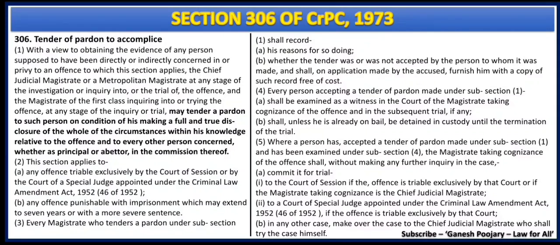Here, the court may tender a pardon to such person on condition of his making a full and true disclosure of the whole of the circumstances within his knowledge relative to the offense and to every other person concerned, whether as a principal or abettor in the commission thereof. Here, if an accomplice gives evidence, he becomes an approver, and for an approver, the court may tender a pardon. That is what is discussed under Section 306. You can pause the video or take a screenshot and read through this section, which is very important.